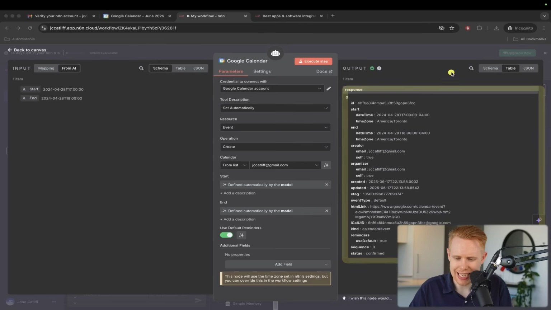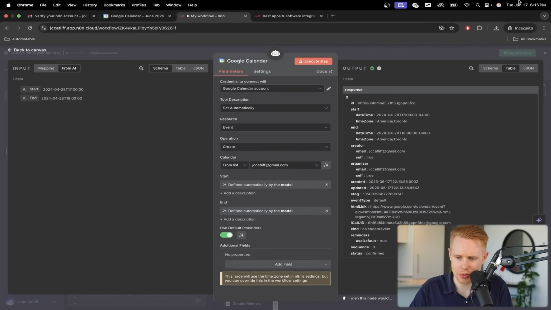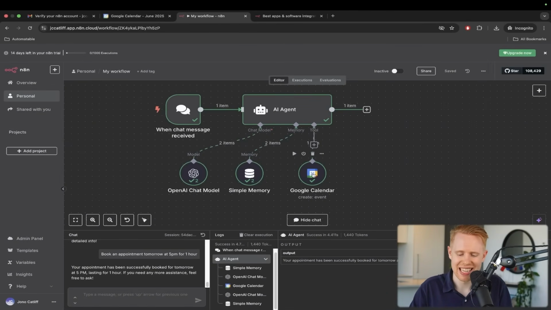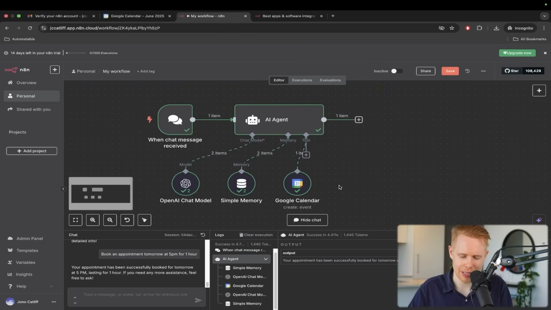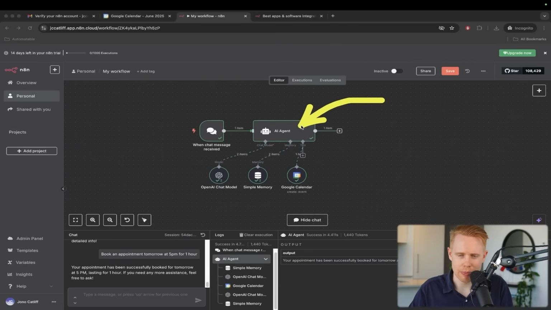The year is 2024, but the date is 2025 right now. So it actually got the date mixed up. That is because AI agents are not perfect, and there's always some type of limitation, and we have to account for those limitations. In a nutshell, we need to program this to understand what today's date actually is.